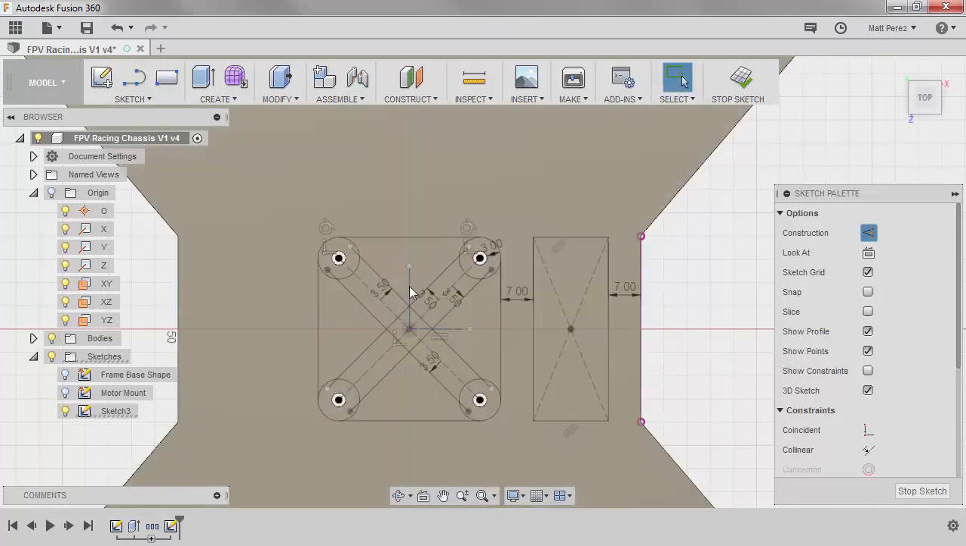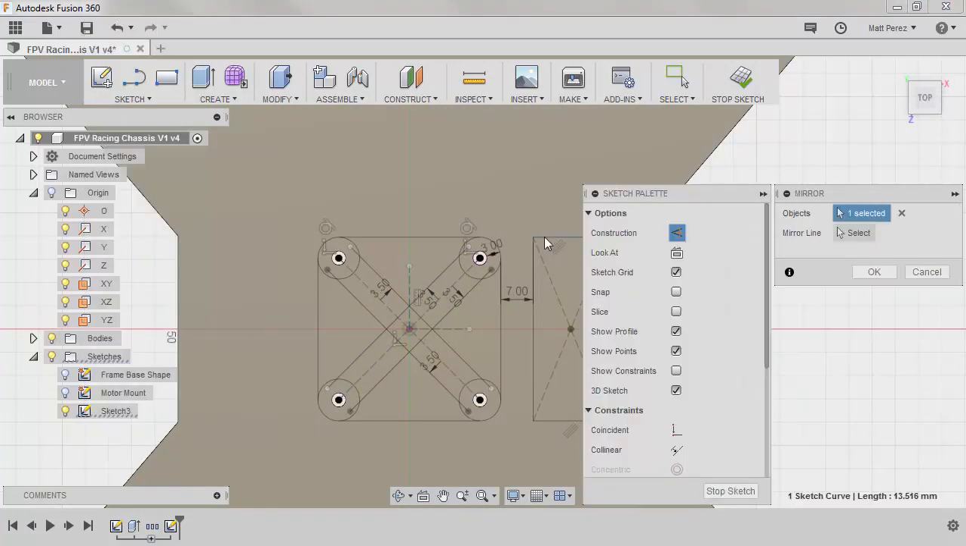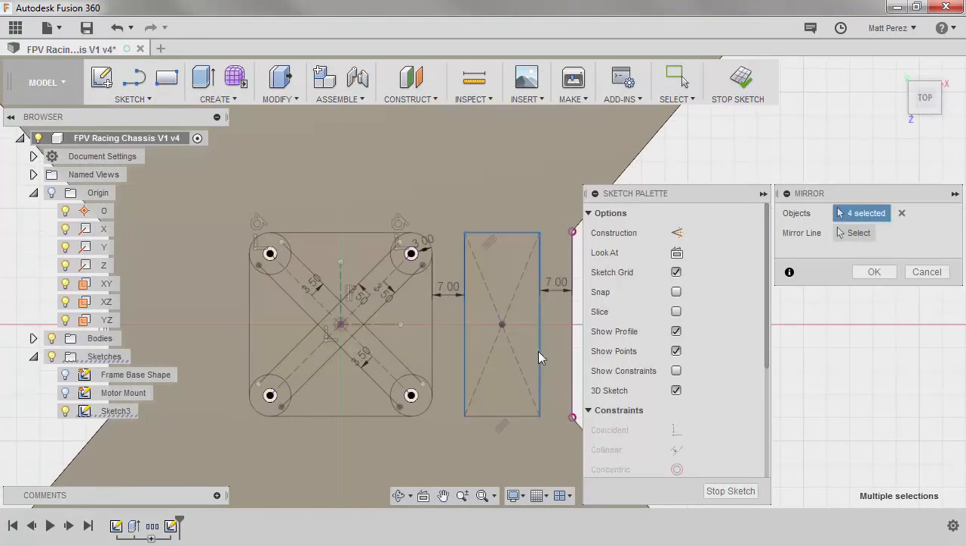I'm going to convert each to construction. And this gives me a place that I can create a sketch mirror of these 4 lines about our vertical construction line. Now you'll notice that it's not letting me select it. And this happens from time to time because this line was selected as an object.